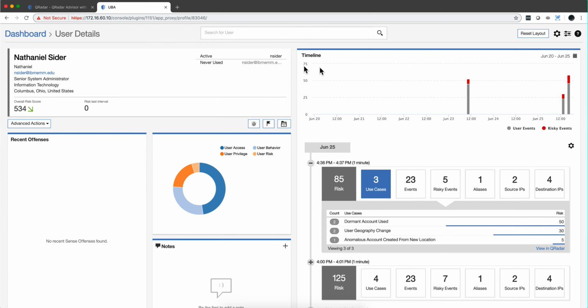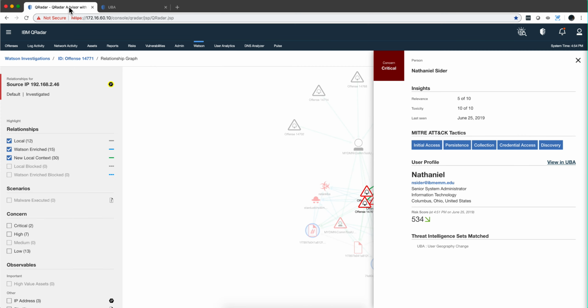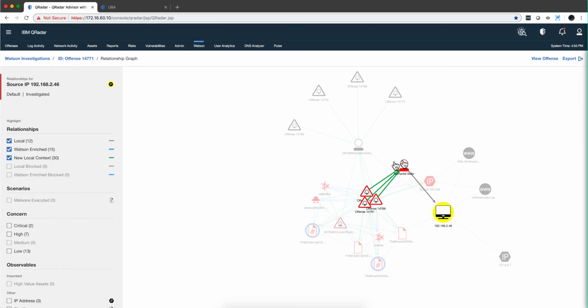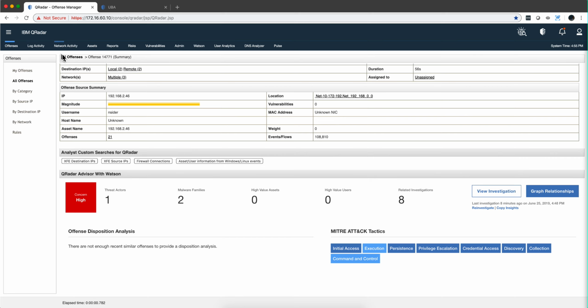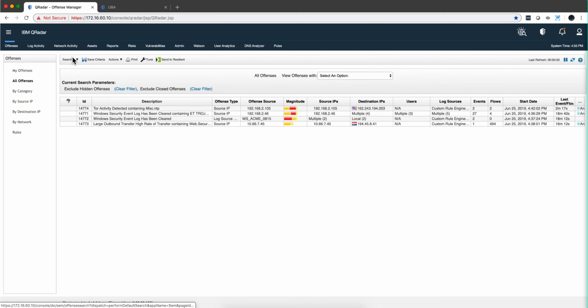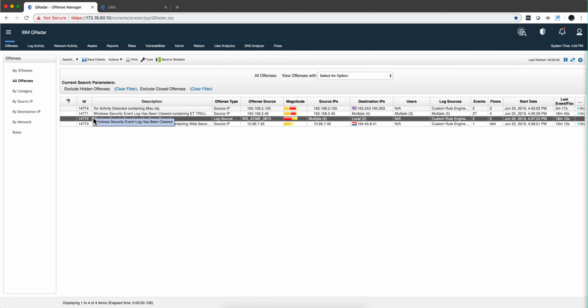So let's actually go back to the offense. This actually gives us much more complete information than what we had before. Let's go back and analyze the other offenses and see if they are related to this. We're not going to see this one. Somebody cleared the logs. Let's look at this one.